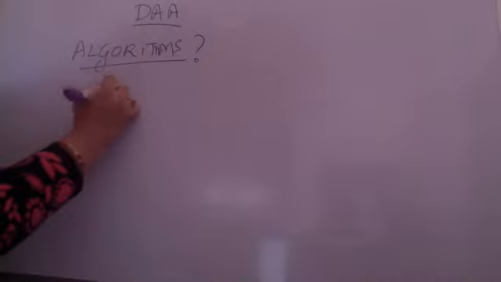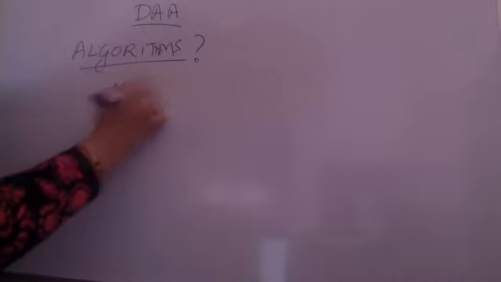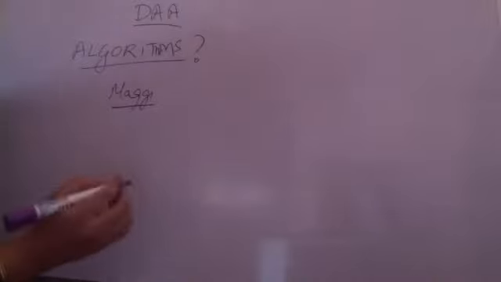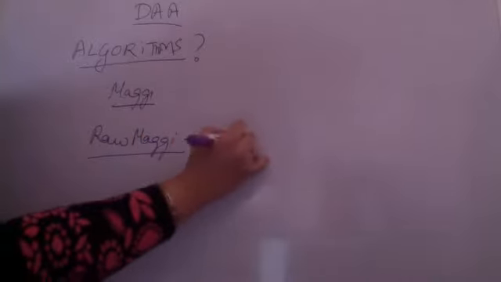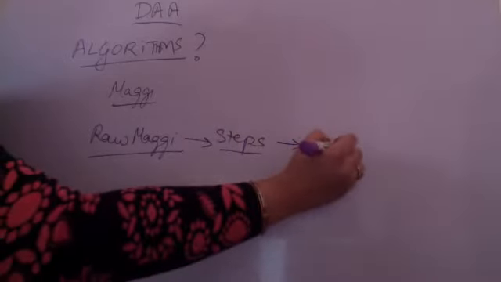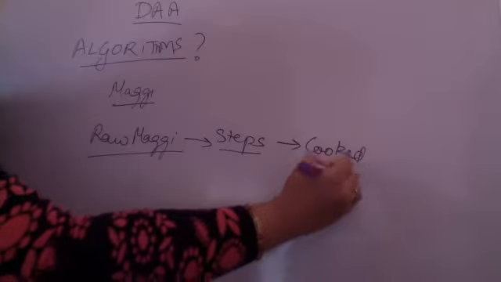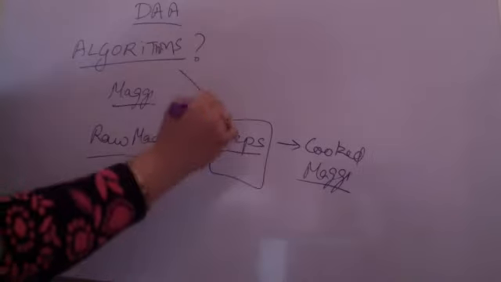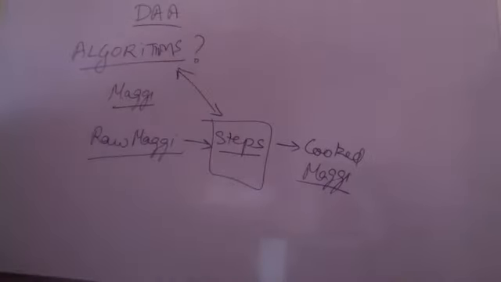Still, but what happens when you are cooking Maggie, or whenever somebody else is also cooking, I'm not asking that. Yes, you're right, the step of instructions, the correct answer. But what we mean by the step of instructions is there is some raw Maggie which goes through some steps that we are following, and the output is cooked Maggie. That is what is happening. The steps that we follow is what we mean by the algorithm in layman language.